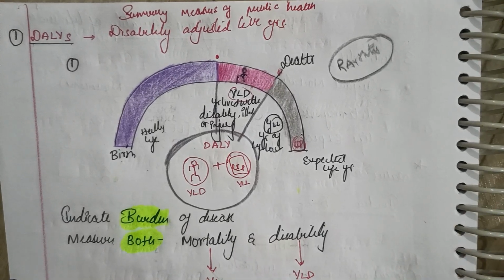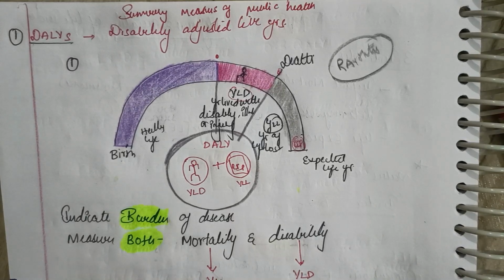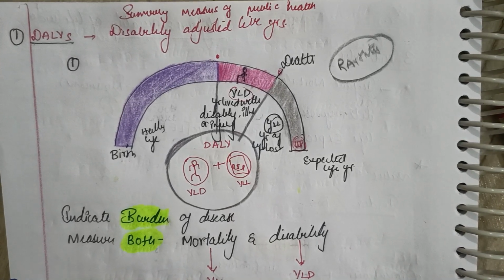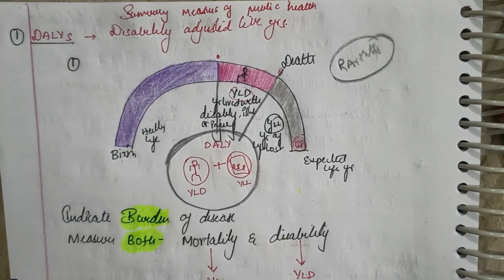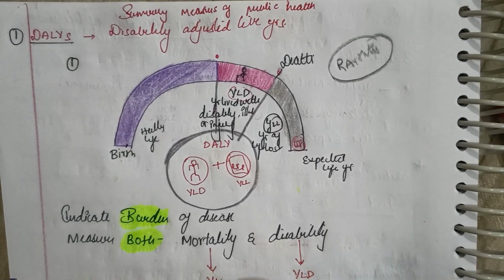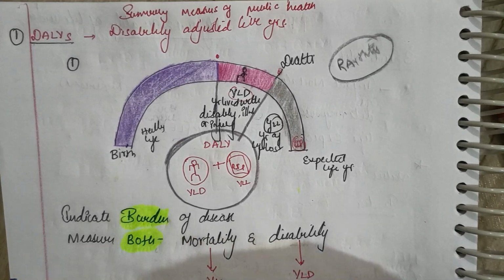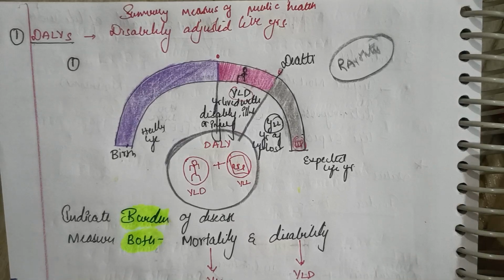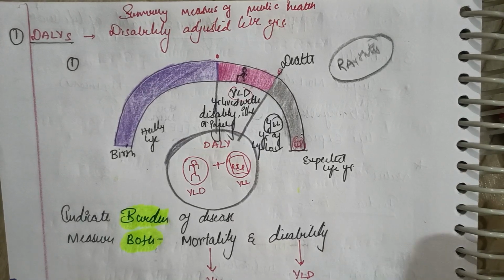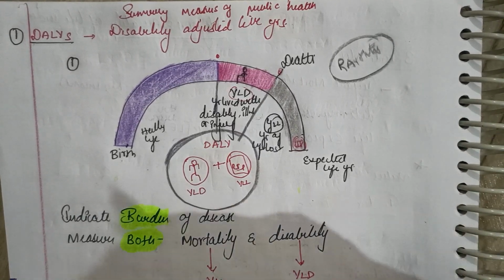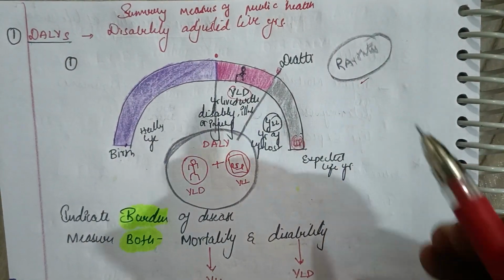DALYs? It is disability adjusted life years. We need to understand the meaning of each point, right? Disability, right? What do you mean by disability? Suffering with some disease where the quality of work has reduced, okay? Disability adjusted life years. Now, for example, a patient has rheumatoid arthritis.